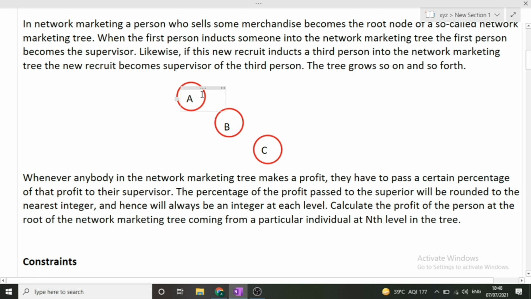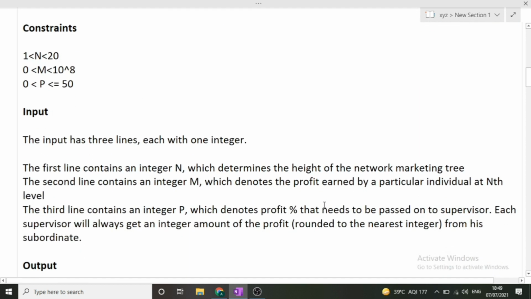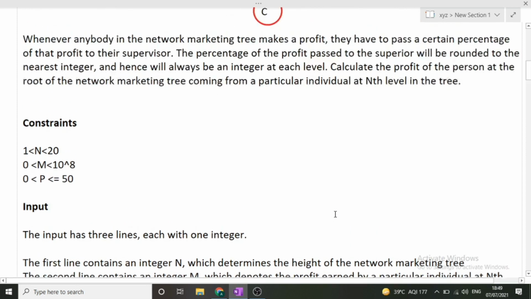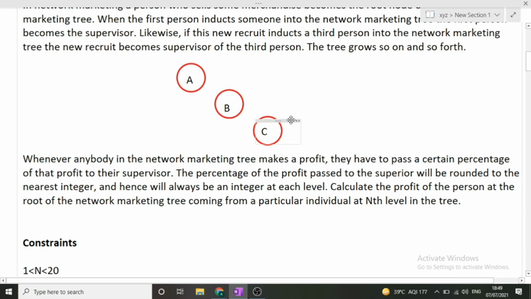So this is what the second value denotes. The second value denotes how much profit the last nth node has made. Now the third line contains an integer p, which denotes the profit percentage that needs to be passed on to the supervisor. Each supervisor will always get an integer amount of the profit, rounded to the nearest integer, from his subordinate. So the third value represents how much percentage profit this particular C has to give to his supervisor and this particular B has to give to its supervisor.